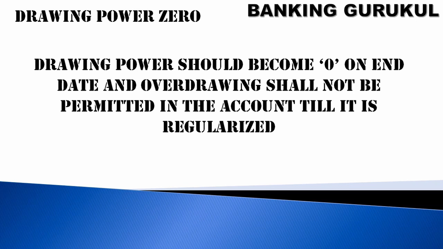Drawing power 0. Drawing power should become 0 on the end day, and overdrawing shall not be permitted in the account till it is regularized. Once renewed and you get a new limit, then you can start using the account. Otherwise, your drawing power will become 0.